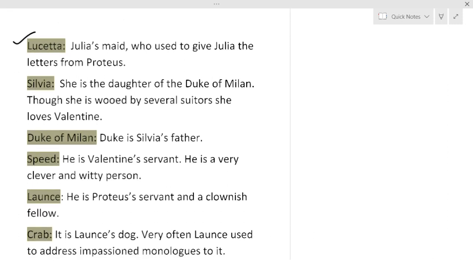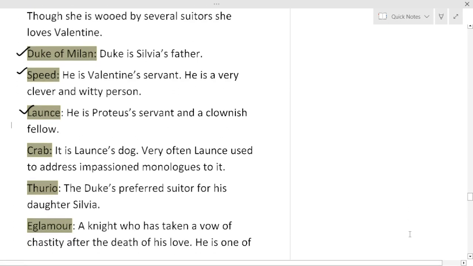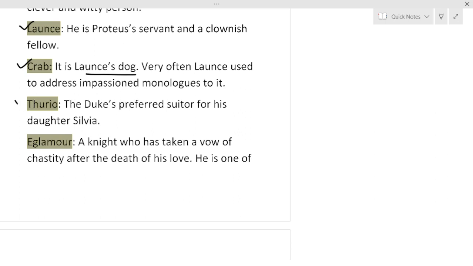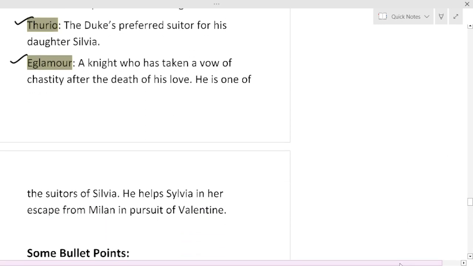Sylvia, she is the daughter of the Duke of Milan. Though she is wooed by several suitors, she loves Valentine. Duke of Milan is Sylvia's father. Speed is Valentine's servant. He is clever and witty. Launce is Proteus's servant, and he is a clown, and he is also witty. Crab is Launce's dog. And very often Launce used to address impassioned monologues to it. Thurio, the Duke's preferred suitor for his daughter Sylvia. Eglamour, a knight who has taken a vow of chastity after the death of his love. He is one of the suitors of Sylvia. He helps Sylvia in her escape from Milan in pursuit of Valentine.